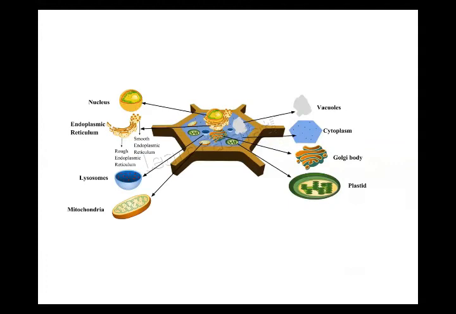Now we are moving towards my next topic. But before starting, observe this mind map on your screen. You are seeing many structures, which are called organelles. I'm reading the names: vacuoles, Golgi bodies, plastids, mitochondria. These all are structures present in the plant cell. But why are they called organelles?